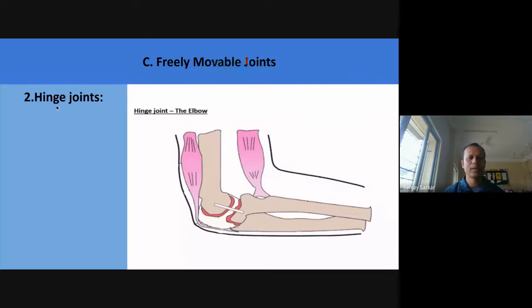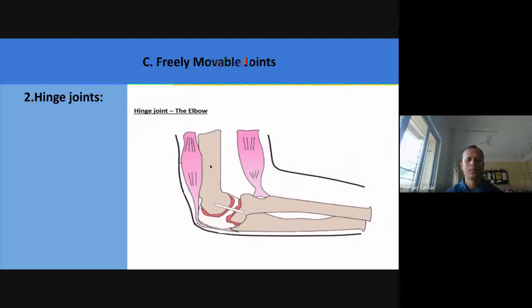Second is the hinge joint. The hinge joint we can find in the elbow joint. It works in one direction, only the forward direction. Okay, this is our arm, and the elbow joint is there. So we can move our hand only in this direction. We are unable to bend our hand this side. So it will work only in the forward direction. This is called the hinge joint.